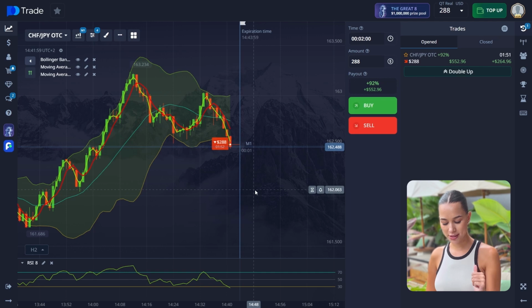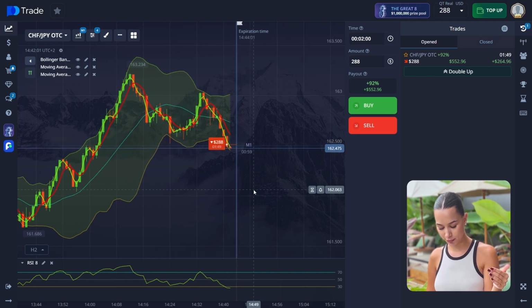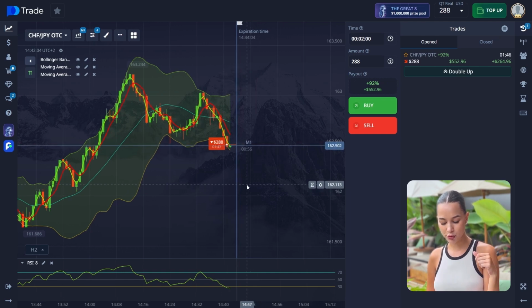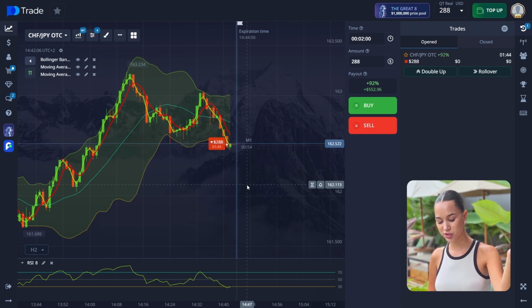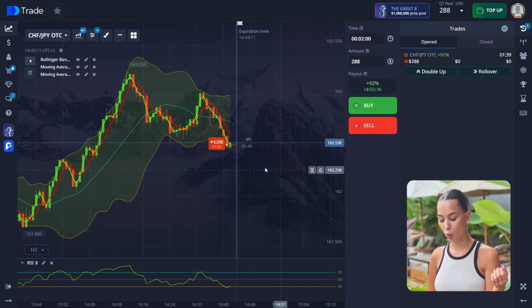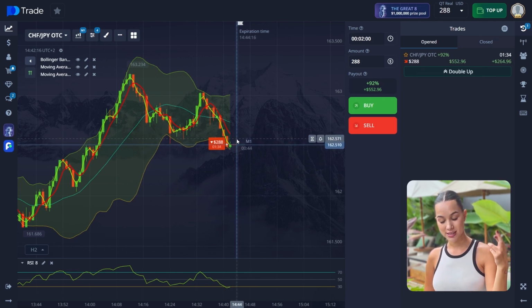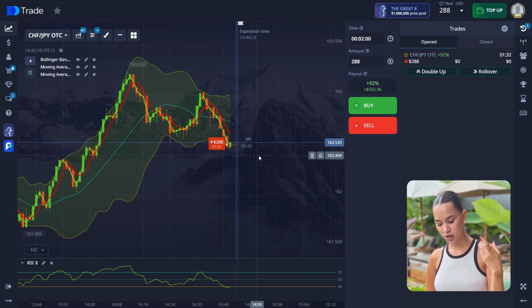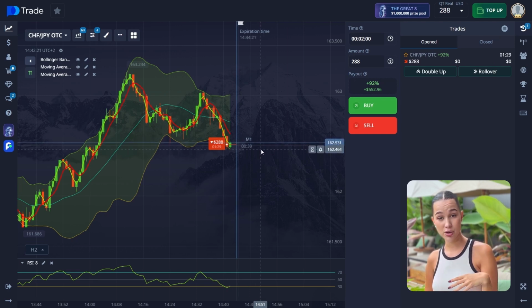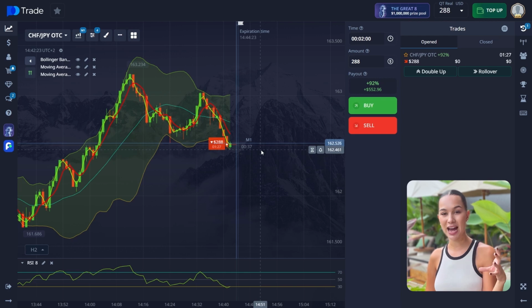So first of all, price rebounded from the upper Bollinger Band before. The price reached the upper Bollinger Band and started to decline sharply. So this indicates a possible downtrend reversal, or at least a short-term correction. Also, moving averages crossed downward. Two moving averages are used to help determine the trend. After an upward movement, the price crossed the moving averages from above, which is a bearish signal, a sell signal. The moving averages started turning downward, confirming a trend shift.